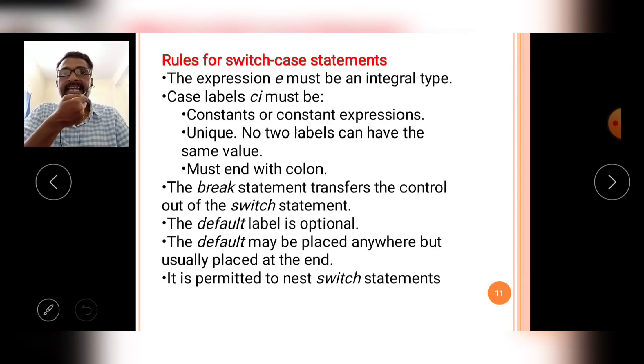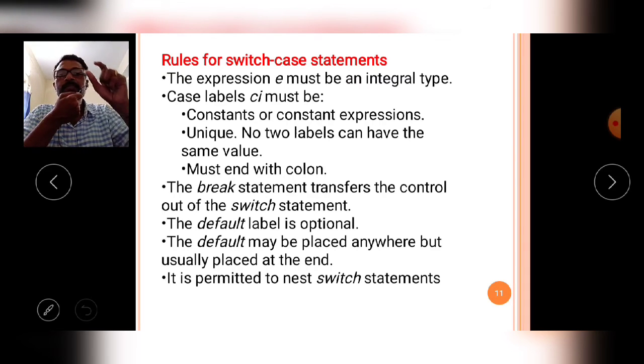Next, case labels C1, C2 and so on must contain a constant value, that means an integer constant or a character constant value, and these values must be unique. Unique means that case values must be given with different values.